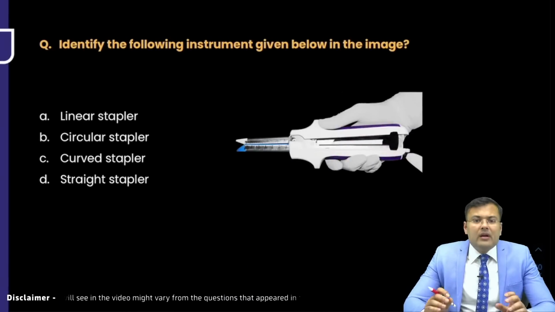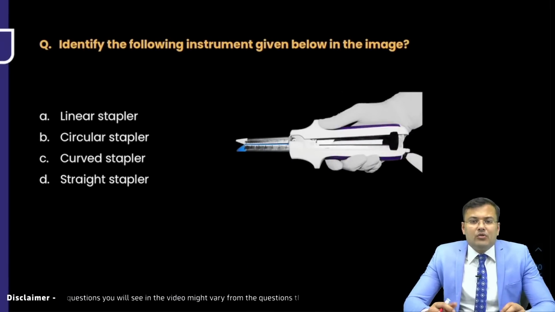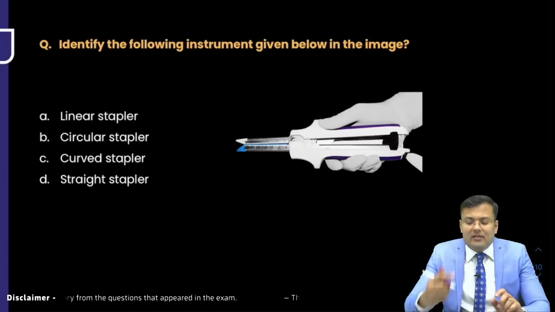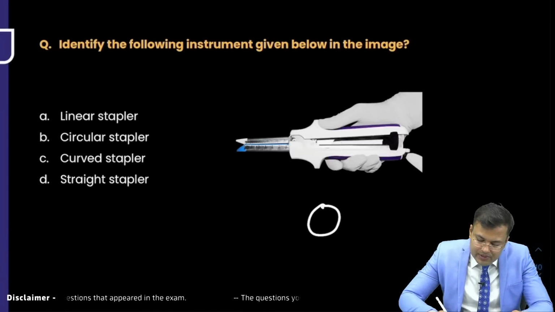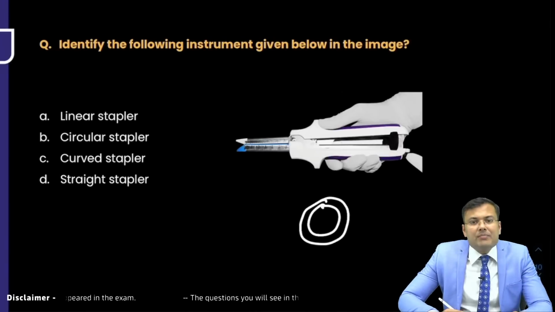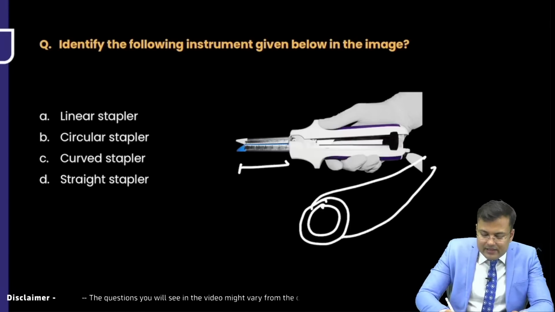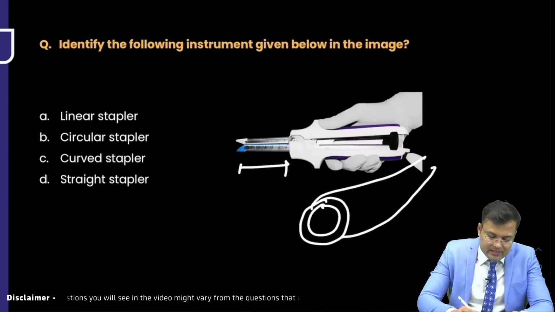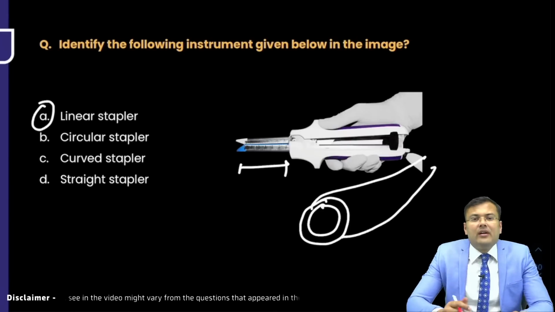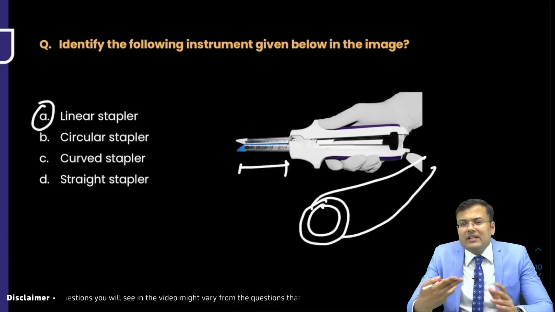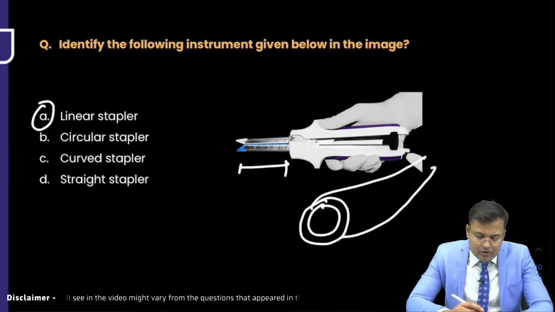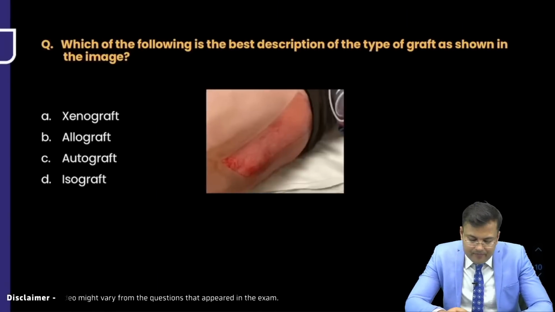Next question. This is an easy question. You can see obviously it's a stapler and it's linear. A circular stapler is obviously circular in shape. A linear stapler is linear in shape. So this is a linear stapler. It is used for resection and anastomosis. So the correct answer is option A.